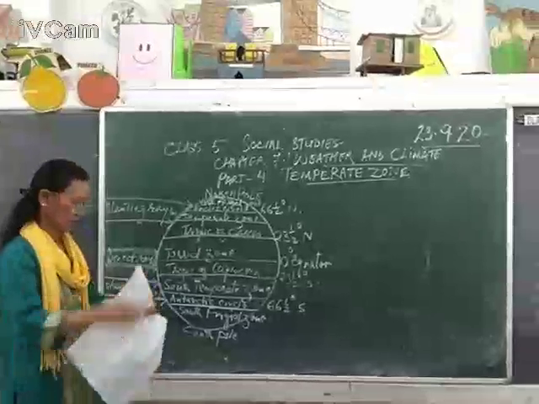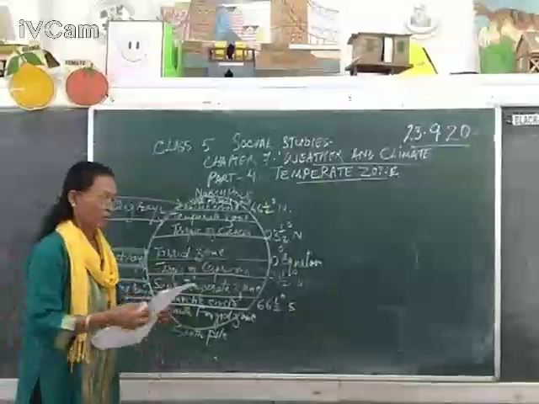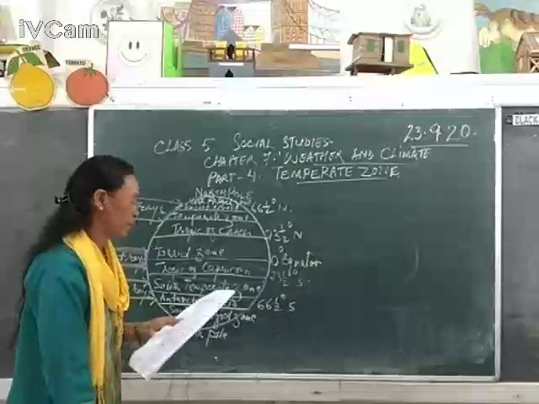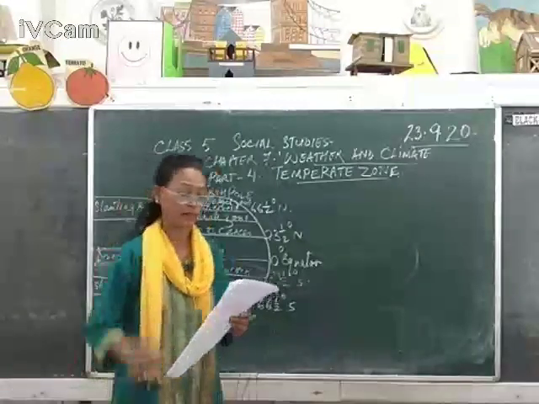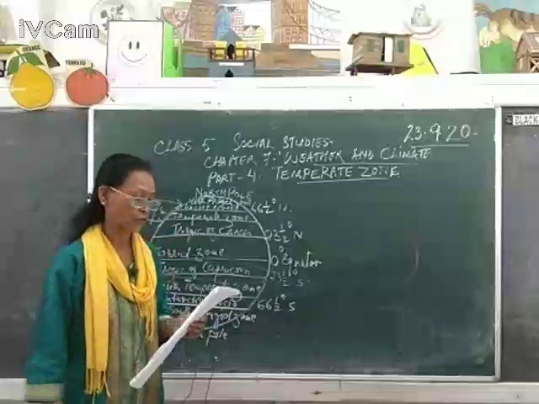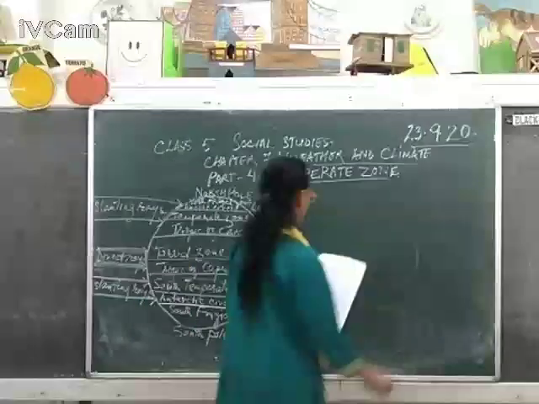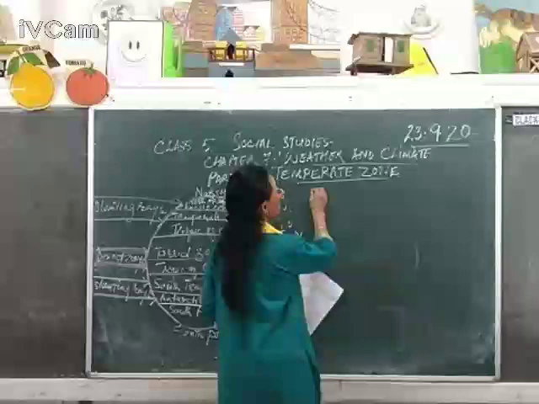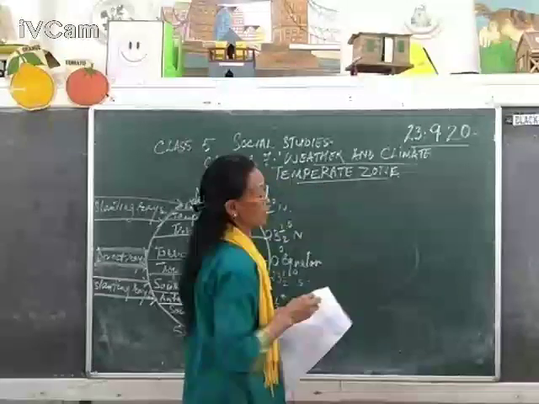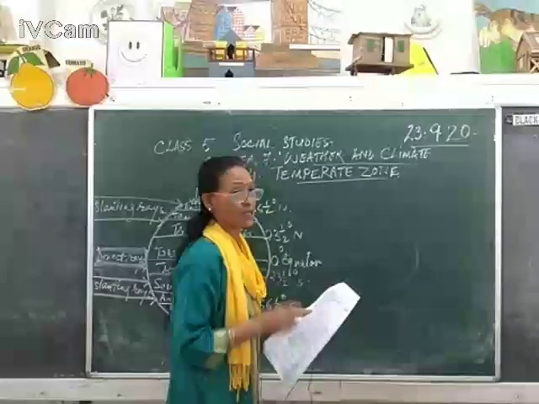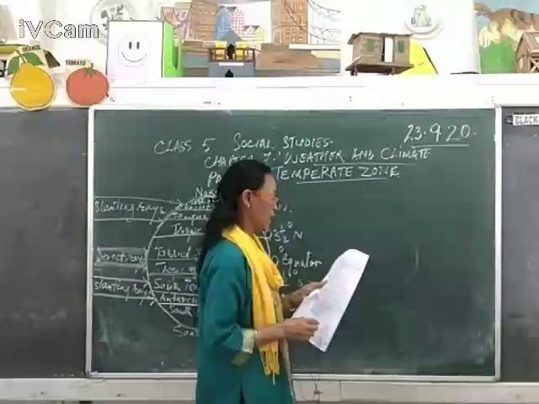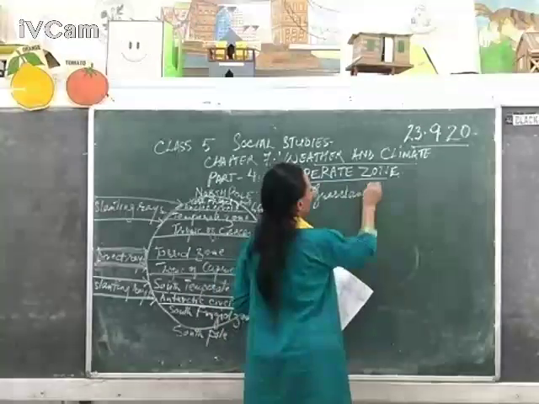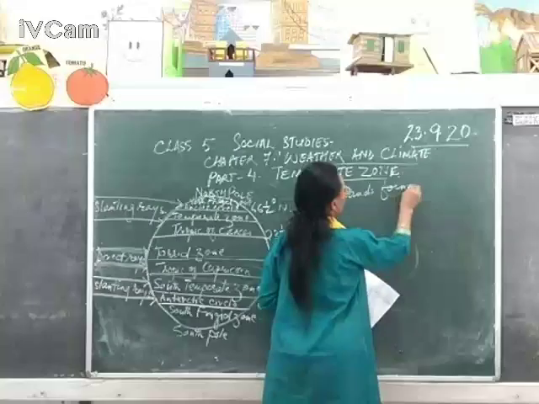That's about the temperate zone. Now we are continuing the same topic, and this region is famous for its grasslands, such as the prairies in North America. I'm going to write this also. Grasslands found in this region. So in the temperate zone, the famous grasslands found in this region are, I'm writing here,